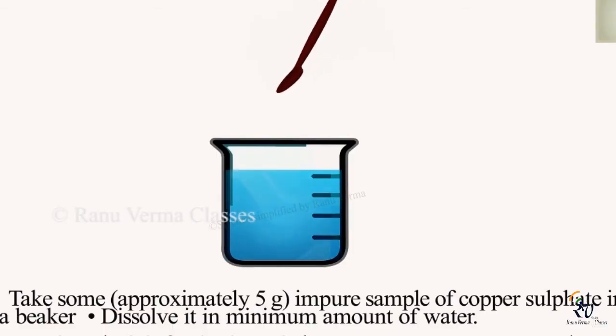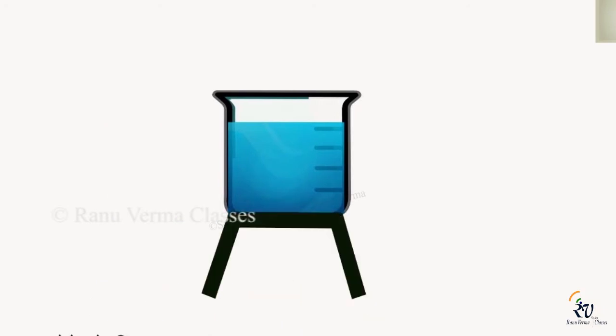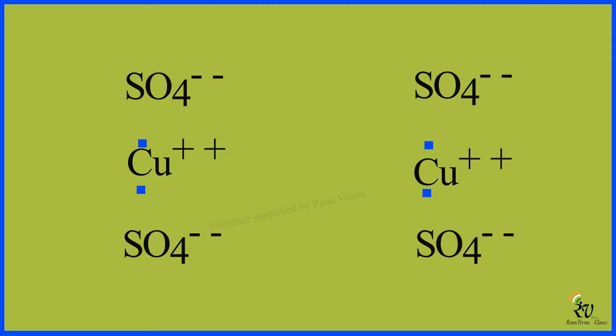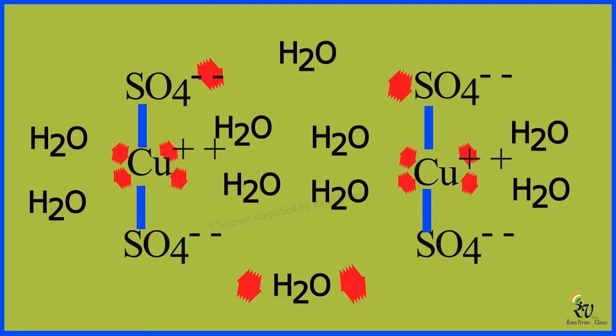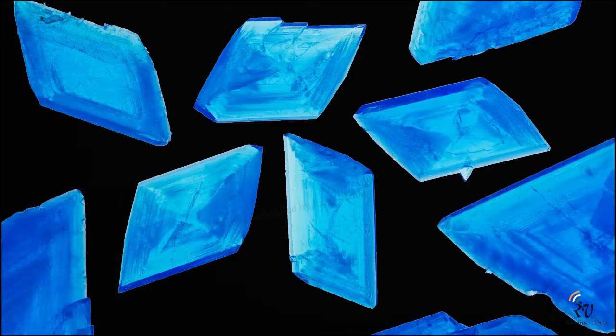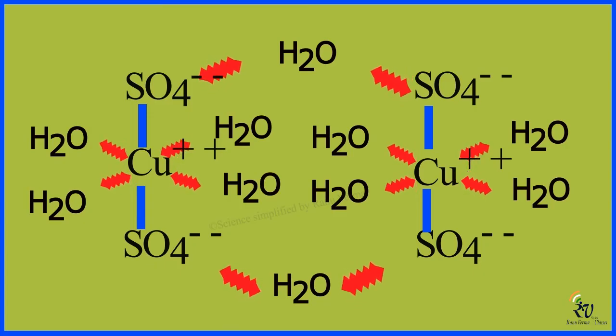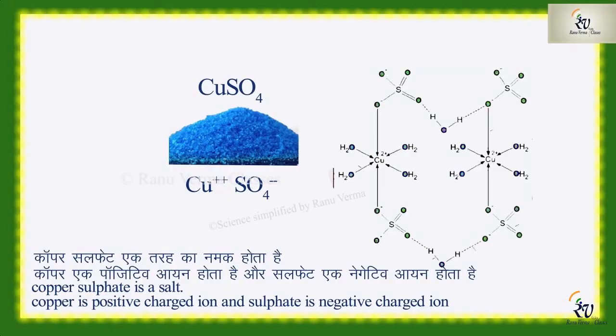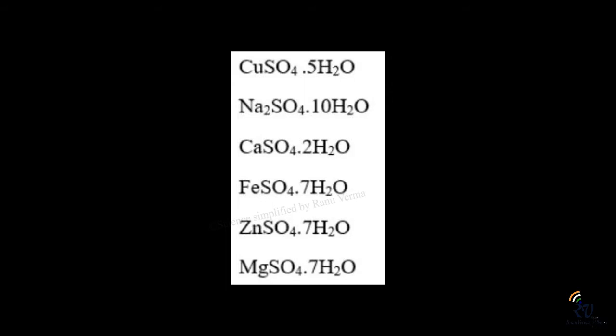In the same way, if we make a concentrated solution of copper sulfate at high temperature, then keep it for cooling, it will form pure copper sulfate crystals. But here, along with copper sulfate molecules, some water molecules also get adjusted in a crystal and they help to give a proper definite shape to the crystal. Now listen carefully, they don't react with the molecule, they just get adjusted in its internal structure. In different kinds of salts, the number of these water molecules varies. This is called water of crystallization.